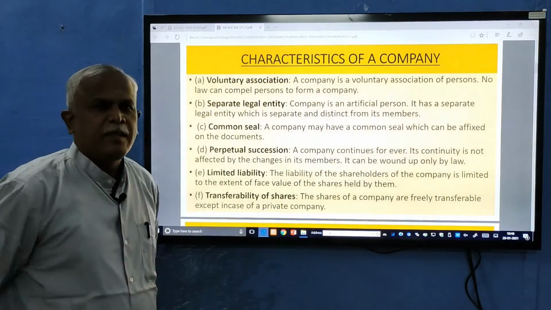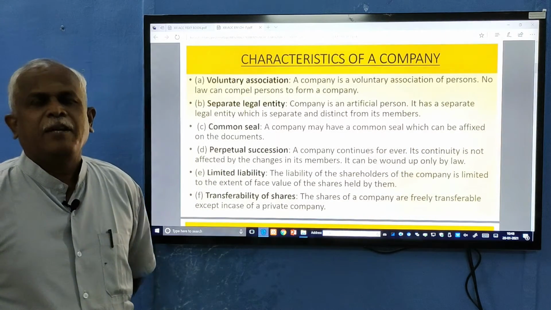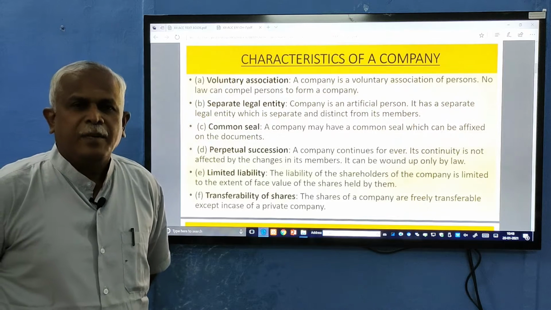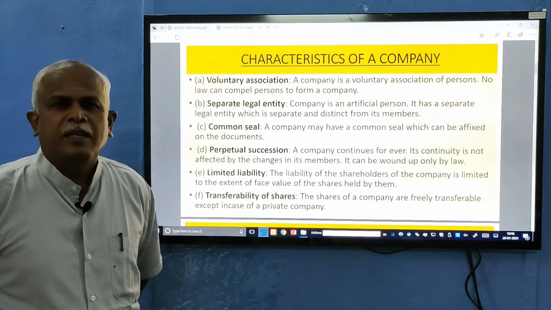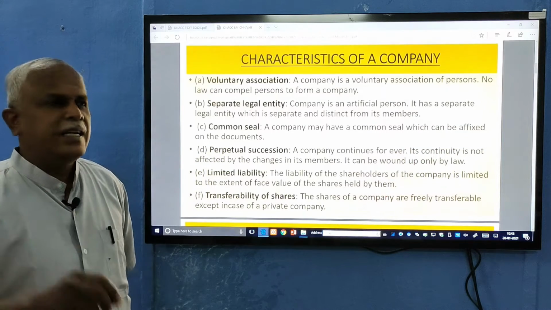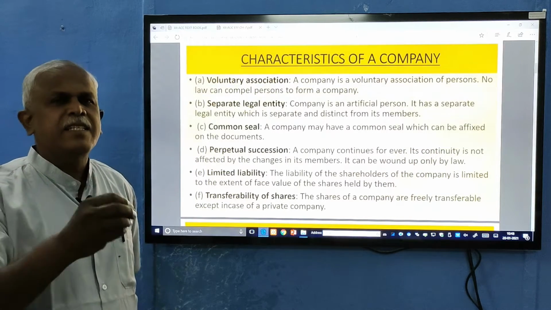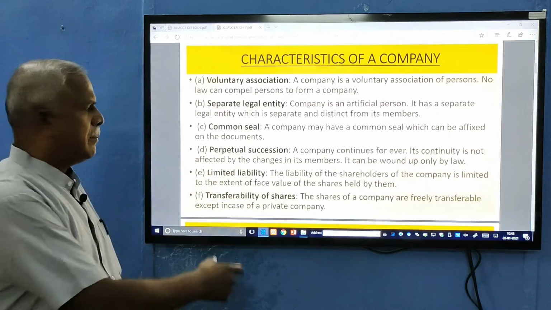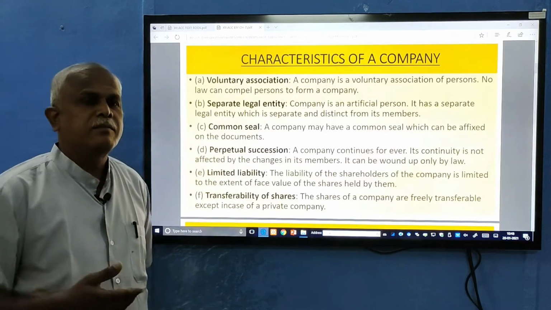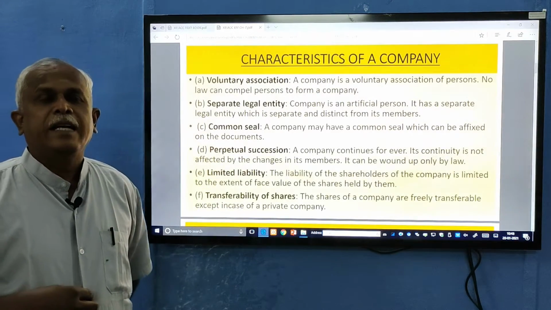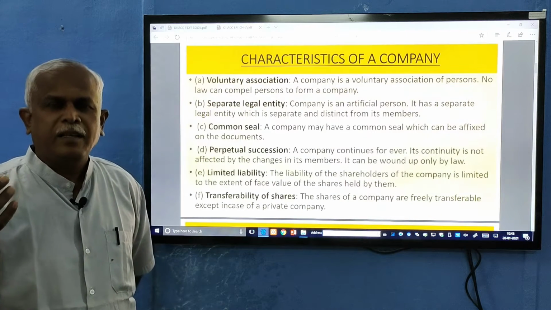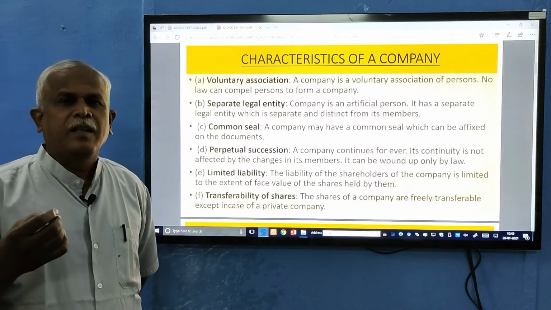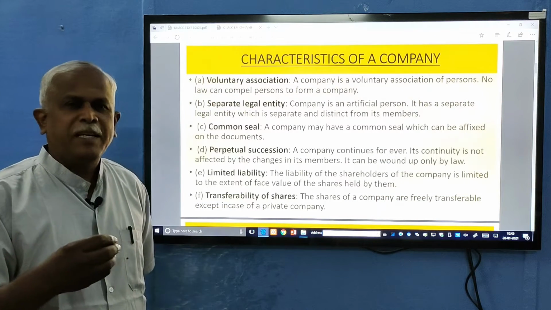Limited liability. We must understand that the liability of the members is limited to the extent of the amount outstanding on the shares, or you can say which is not yet paid, that much. In our previous learnings we must have found that in the sole trader, joint Hindu family and the partnership, the liability of the member is unlimited.